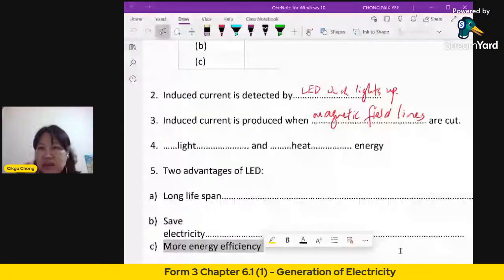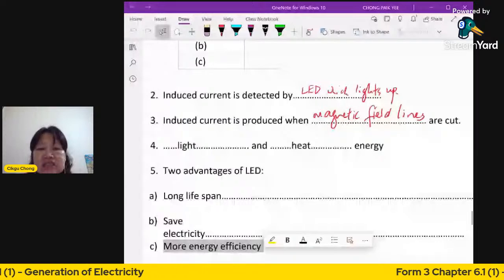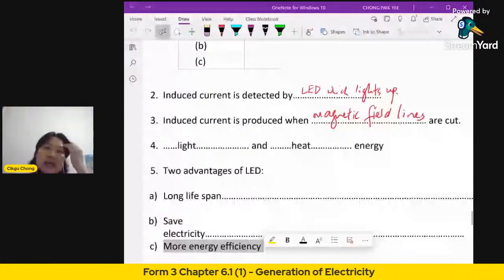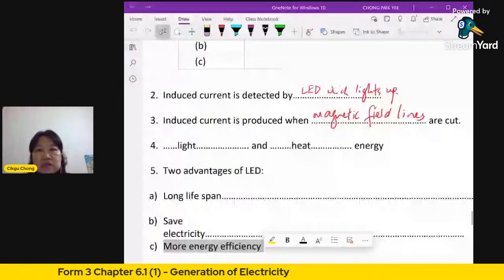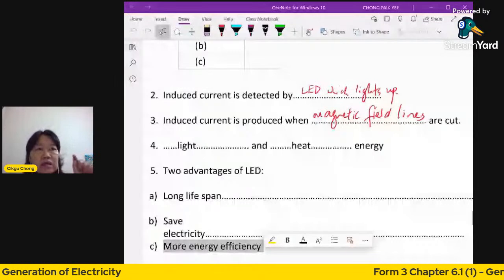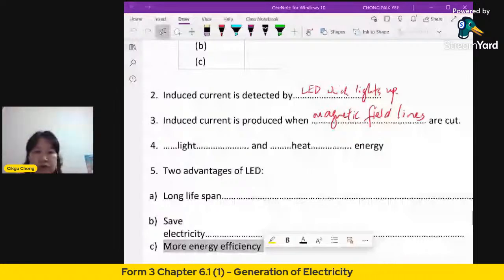Now, other advantages, long lifespan. Yes, LED can last a long time. Maybe you buy an LED, it could be more expensive than a normal bulb, but it can last 20, 30 years. Compared to a normal filament bulb, the filament will burn out. Maybe you use it for only 5 years. But for LED lights, you can use them for more than 10 years.